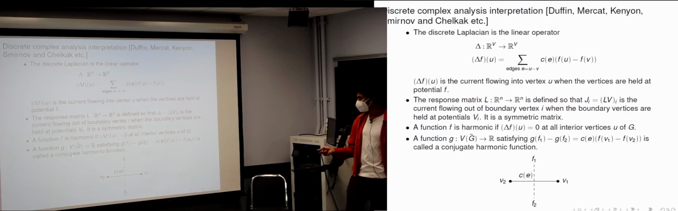Yeah, this is on the dual graph. So the vertices of the dual graph are faces of the original network. So this is defined on faces of the network.